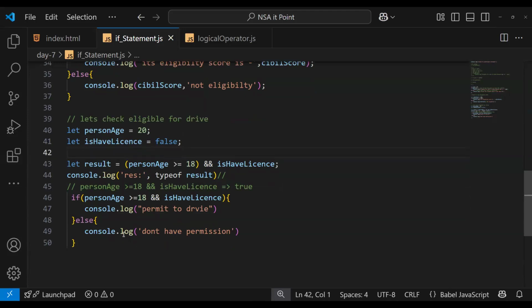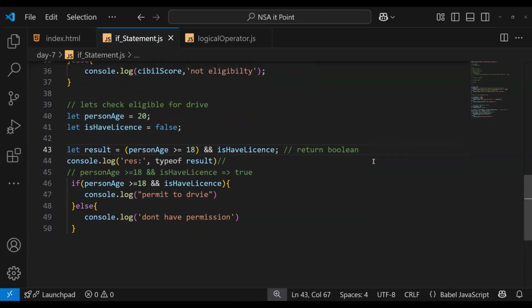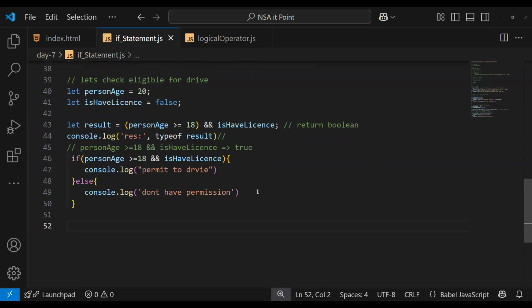Any doubt till now? Avinash asks about typecasting. Okay, we will see typecasting later. For those who don't know, typecasting is converting one data type to another data type, like converting string to number, number to string. We will see it later, in future sessions.